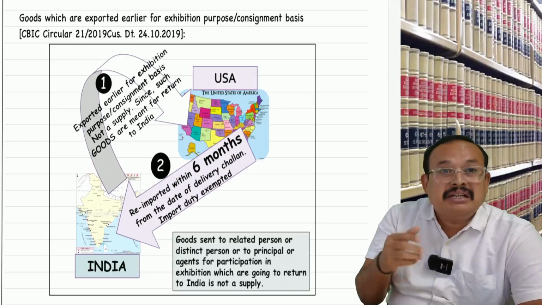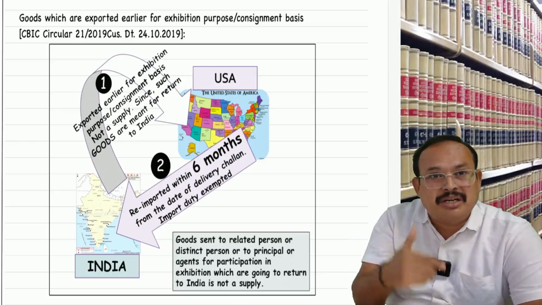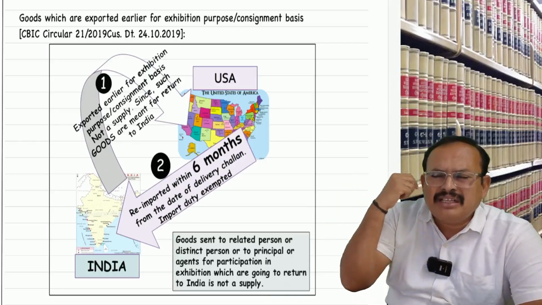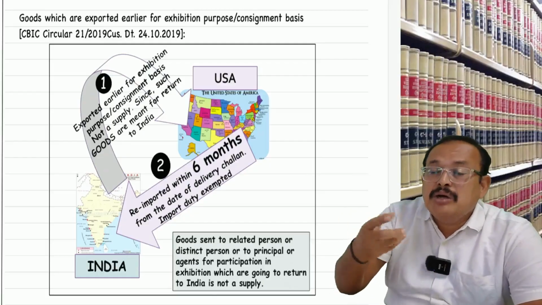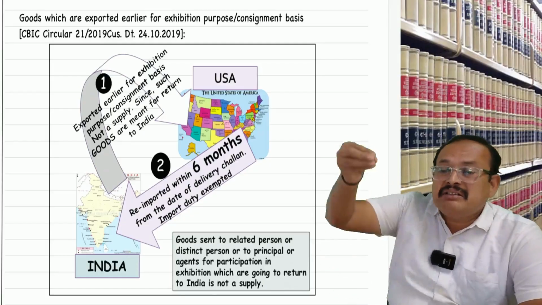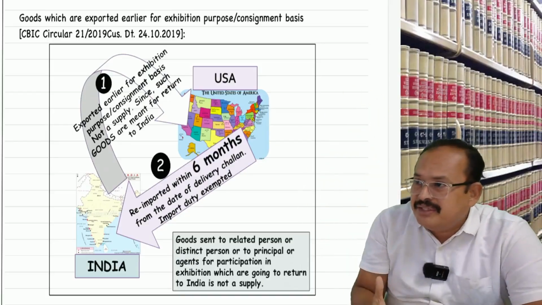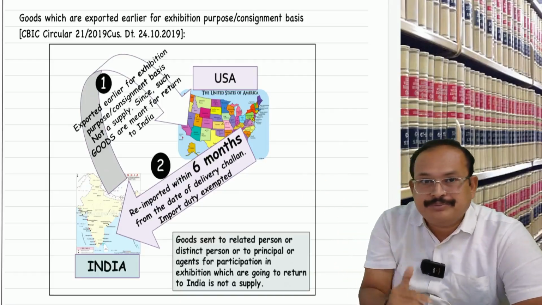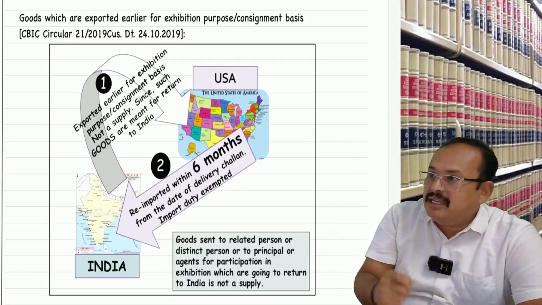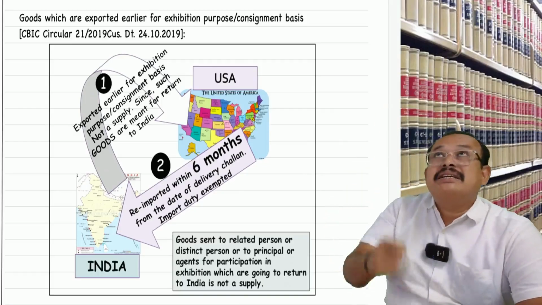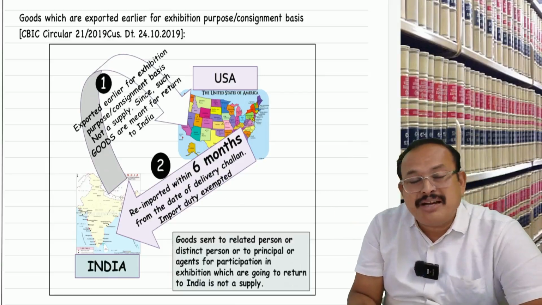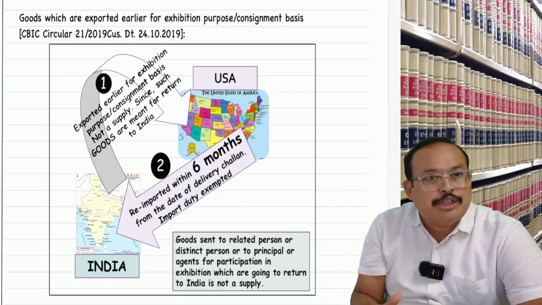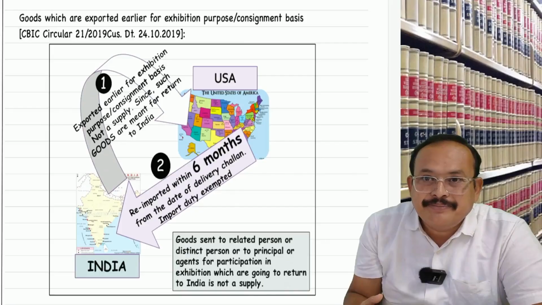Is that clear? Likewise, if goods are sent for exhibition, to a particular theater place to sell, I supply 100 units. At that exhibition, 20 units were sold. What is the supply? 20 units. The balance 80 units will come back to my place. Like that, if goods are sent outside India for exhibition, ensuring that the goods come back within 6 months from the date of export, it is neither export nor import of goods. On export, no export incentive. On import, no import duty. Get my point, sir?